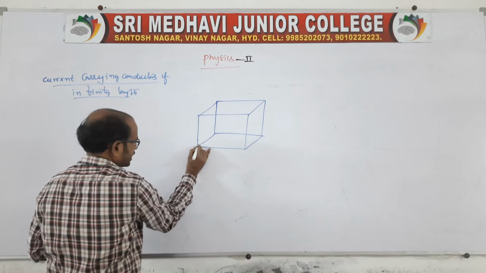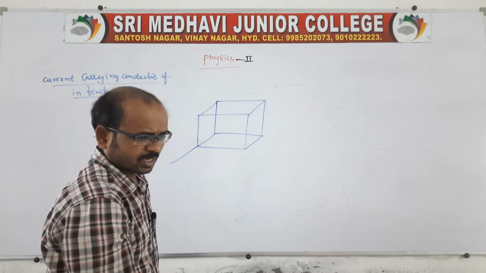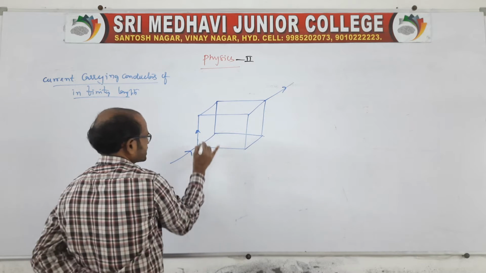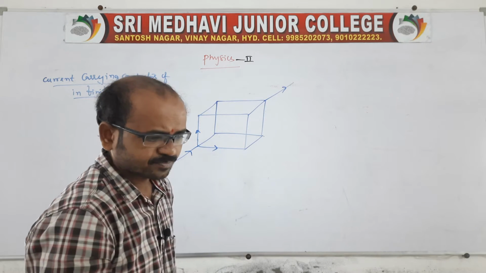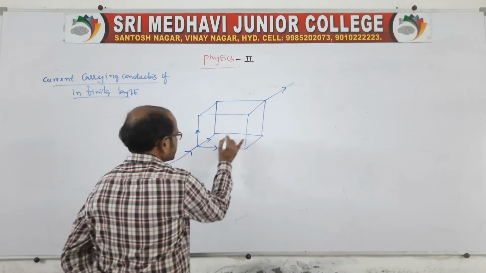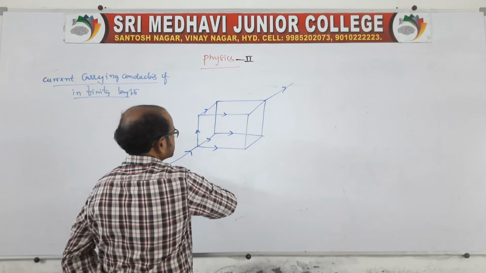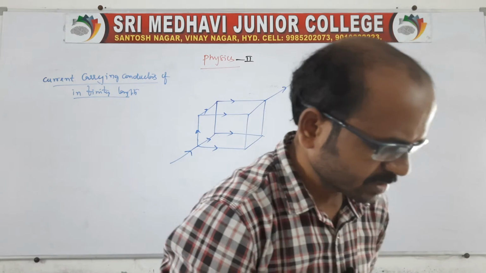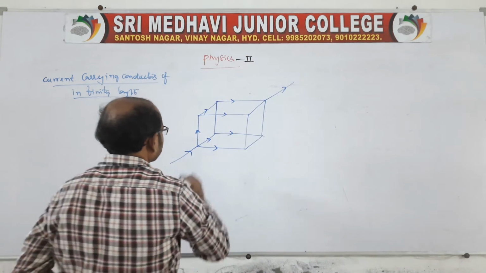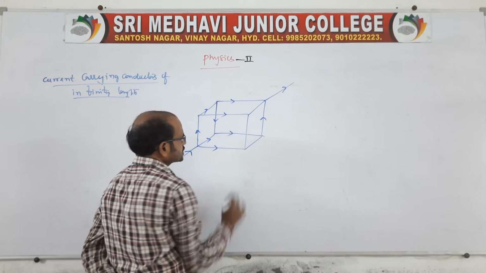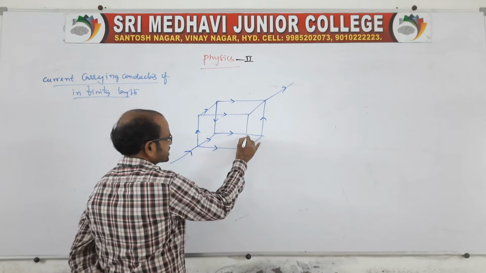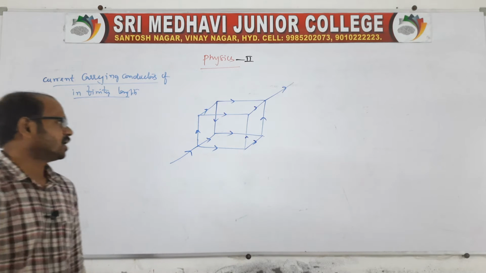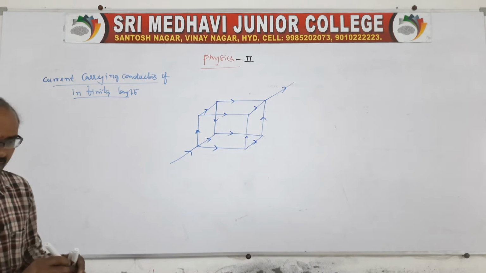Clear? If a battery is connected and a current is entering like this and leaving like this, so at this end it enters like this, right? So at this point also it is entering, and it flows like this. So the directions are very, very important, which is flowing like this, and here it comes. Of course, you say like this. Again, you see some are clockwise, some are anti-clockwise.